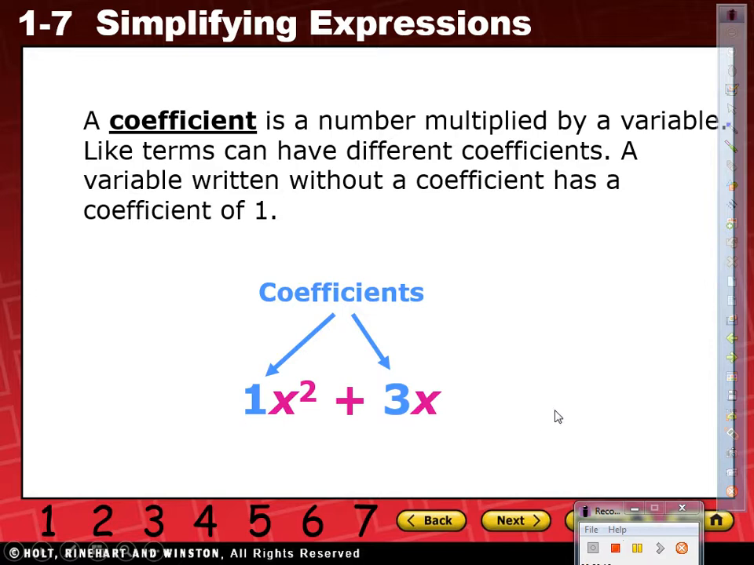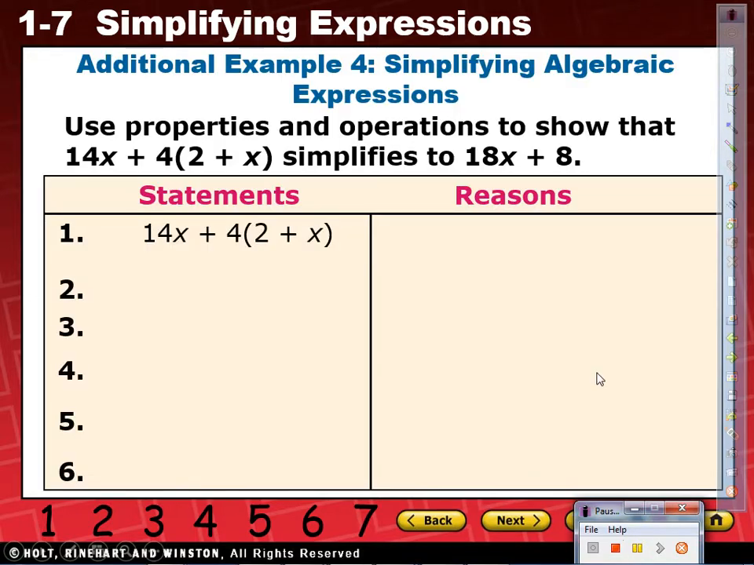Now, in the homework, you're going to have one of these. Check this out. On the homework, you're going to have one that says, use properties and operations to show that 14x plus 4 times (2 plus x) simplifies to 18x plus 8. So you're going to make a table like this. Copy this table, please. Write statements, reasons. And on this side, copy this expression, please. This is the last one I'm going to give you for the day. Hurry up, please.